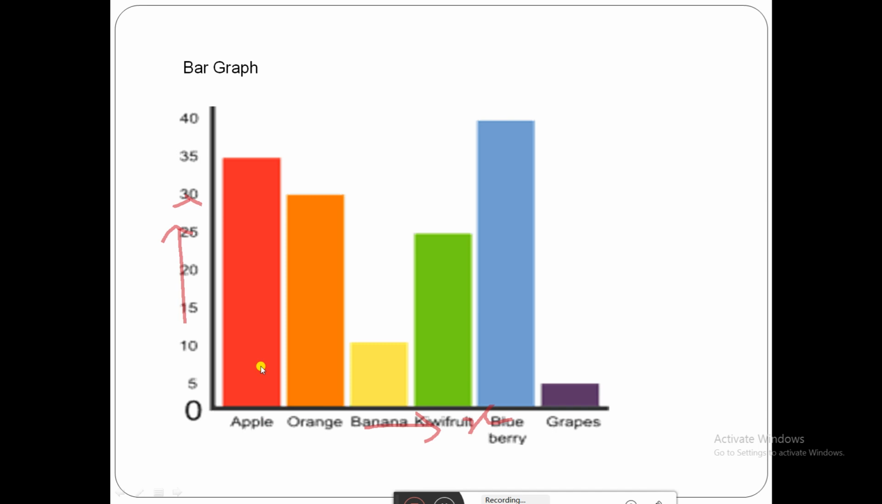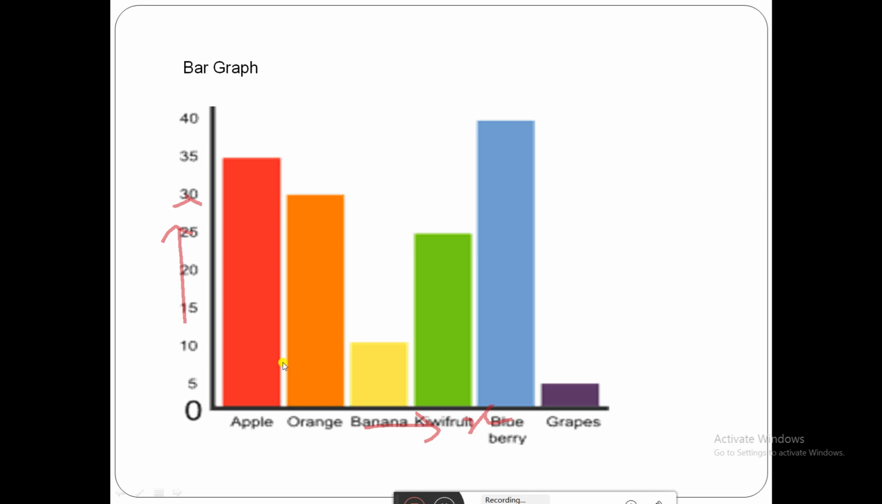data values, which are going to be represented with this bar graph. Here, the length of this bar is going to tell the value. See, for the apple, 35 is the value. Orange, 30. Take an example, it is sales. Banana, 10 bananas are going to be sold. Kiwi fruit, 25 kiwi fruits are sold. This is about the bar graph.